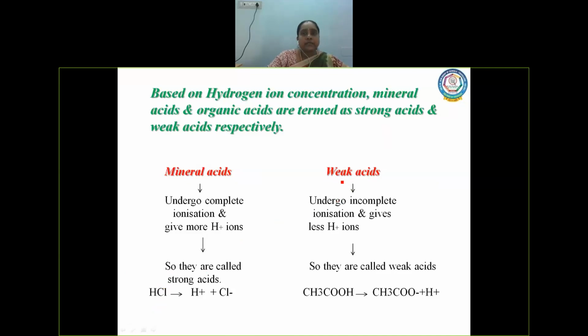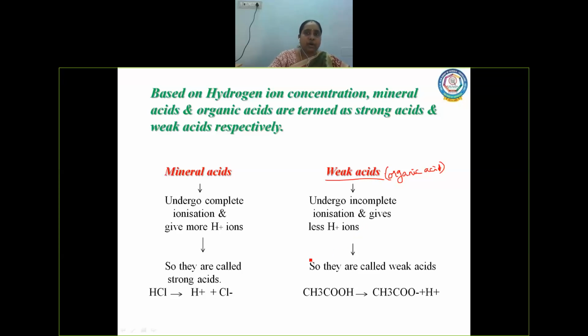Why are organic acids called weak acids? Because they dissociate only partially. Only partial dissociation will take place in the case of organic acids, whereas mineral acids are called strong acids because they undergo complete ionization.